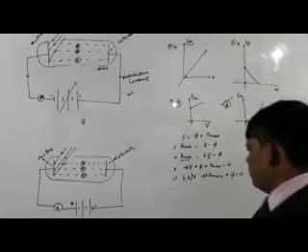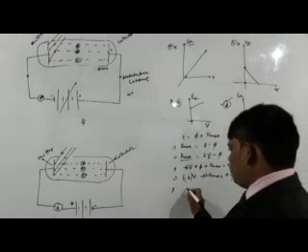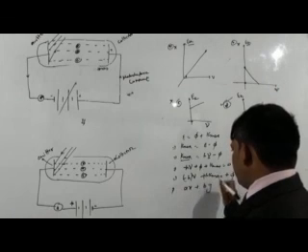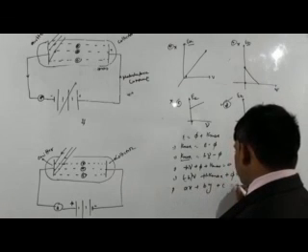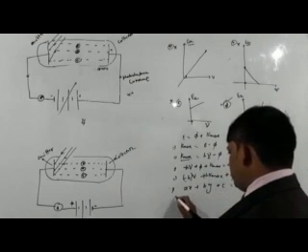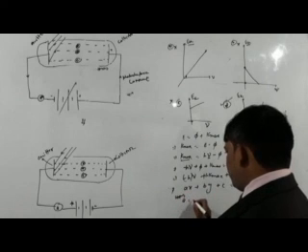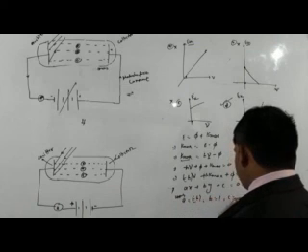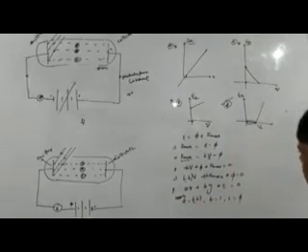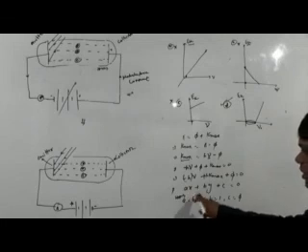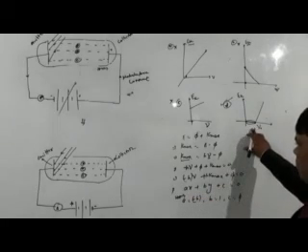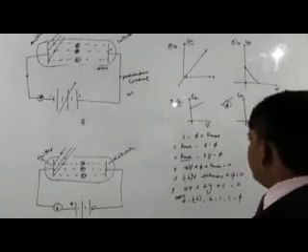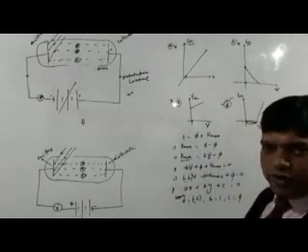This is identical to the equation of a straight line, ax plus by plus c is equal to 0. Here a is equal to minus h, b is equal to 1 and c is equal to phi. So the graph will be a straight line for the frequency of the incident radiation greater than the threshold frequency,